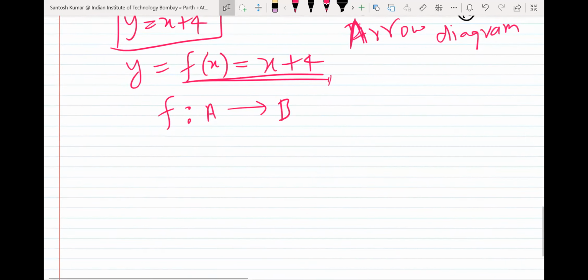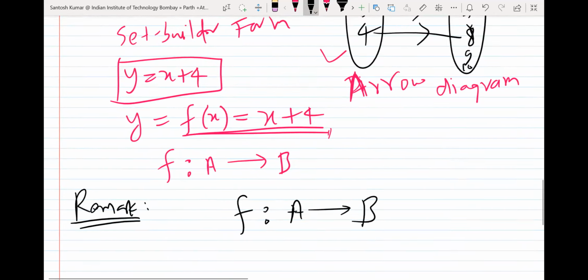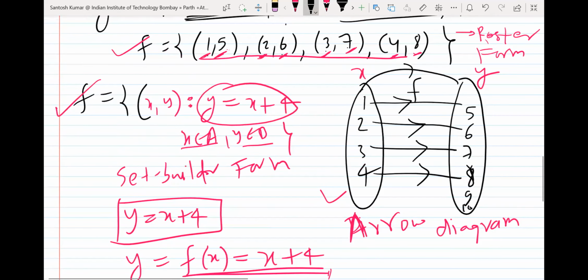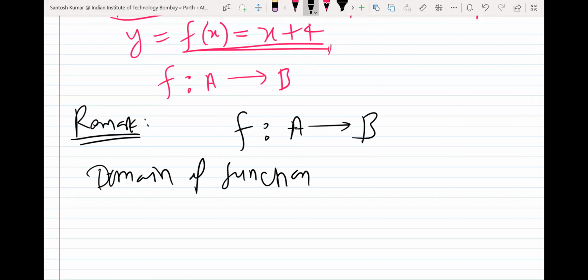So let me write a remark. So f is a function from A to B. Okay. So there comes a word, domain. There will be a word domain of function. So what is the meaning of domain of function?